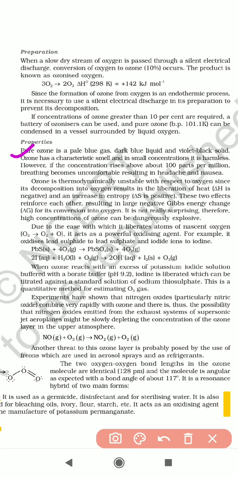So this is a major side effect for that. Ozone is thermodynamically unstable with respect to oxygen, since its decomposition into oxygen results in the liberation of heat and the increase in entropy. So these two effects reinforce each other, resulting in a large negative Gibbs energy change for its conversion into oxygen.